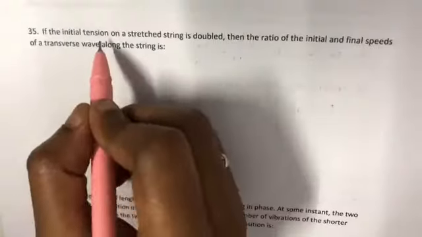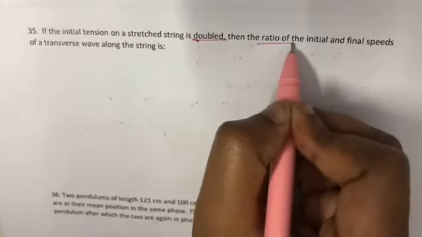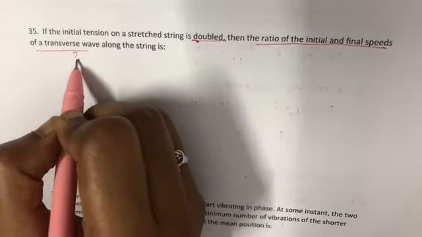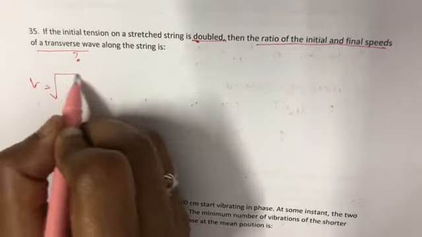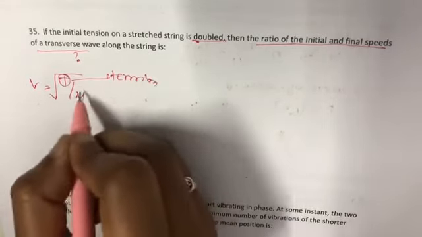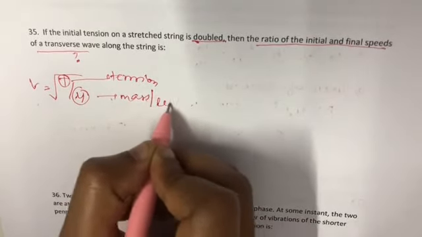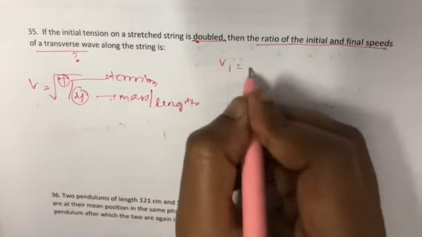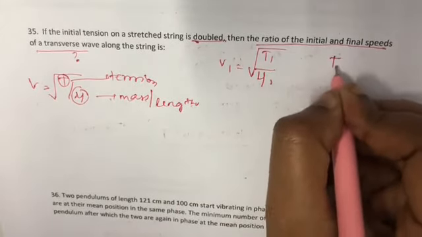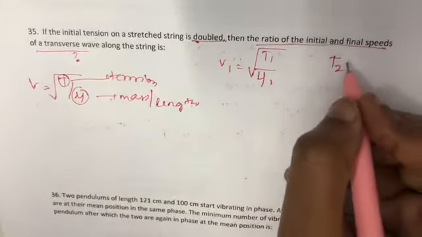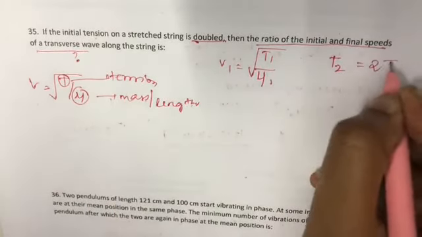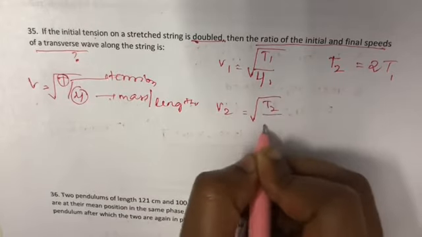If the tension of a stretched string is doubled, then what is the ratio of the initial and the final speeds of the transverse wave along the string? So velocity of a transverse wave on a string is equal to root of T by mu, where T is equal to tension of the string and mu is equal to mass per unit length. So V1 is equal to root of T1 by mu1. As per the question, T2 is doubled. Initial tension is T, so doubled is equal to 2 times T. So V2 is equal to root of T2 by mu.